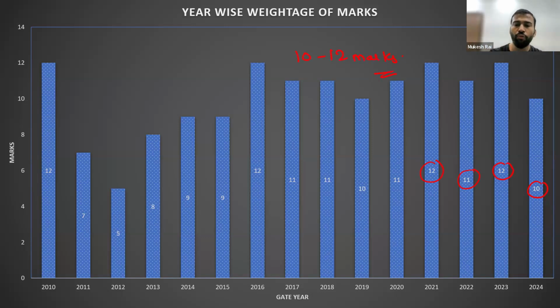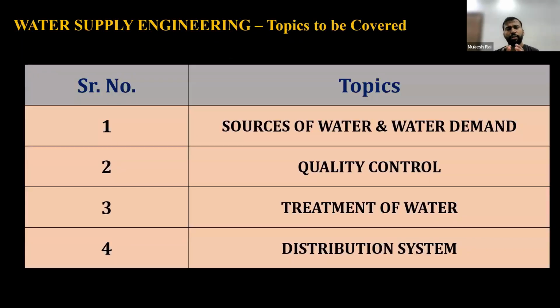Okay, students, now we are going to cover these portions in water supply engineering, which we had already discussed. That is the sources of water and water demand. Second one is quality control of water supply. Third one is treatment of water, and the last one is the distribution system. Now, students, we had already seen the sources of water as well as water demand, population forecasting, and the quality characteristics of water. Now, if we have to treat that water, then what are the various processes in the treatment of water we are going to discuss today.